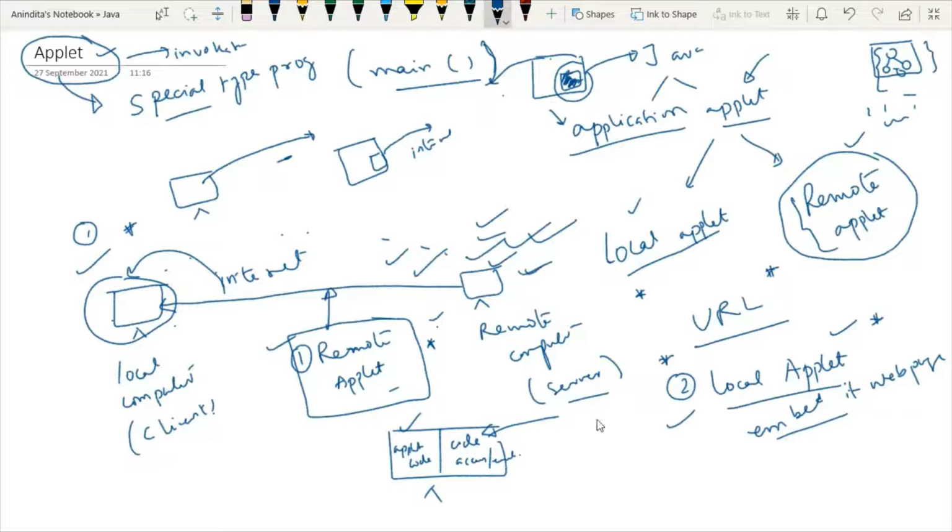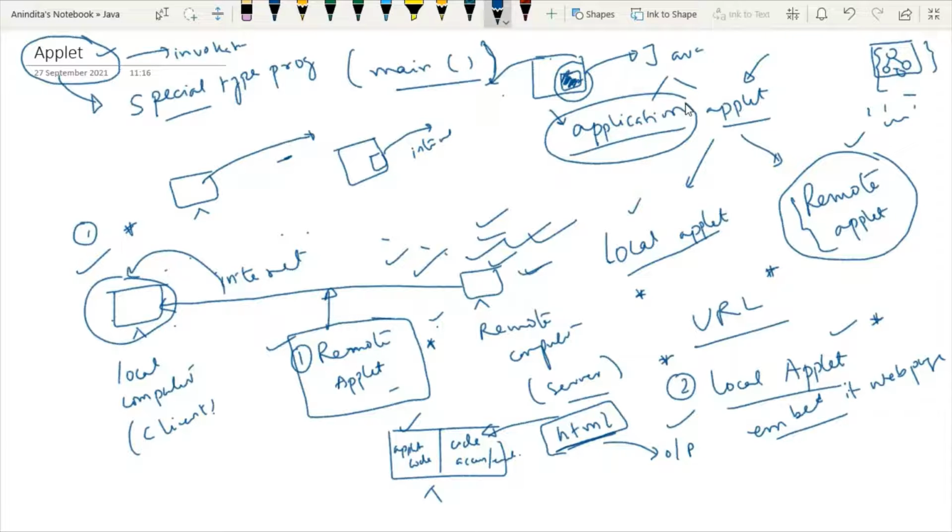So basically for this purpose, we have to write one HTML code, and this HTML code will help us to see the output of the applet code in the browser. So in the application program, the outputs are visible on the console, on the black screen. But today we will create one separate browser related interface where we will be able to see the outcome of the applet.